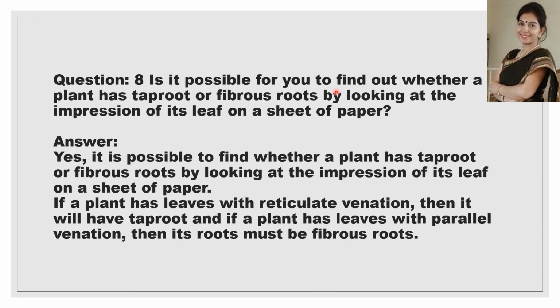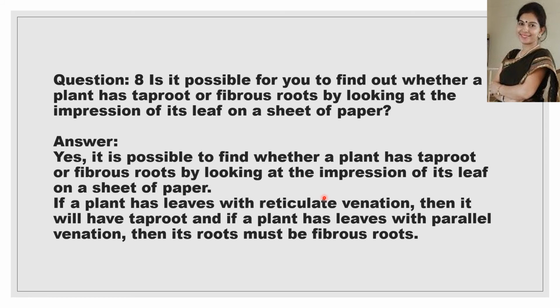Next question is, is it possible for you to find out whether a plant has taproot or fibrous roots by looking at the impression of its leaves on a sheet of paper? Yes, it is possible, because if the impression has a net-like pattern, that means it has reticulate venation and the roots will be taproot.